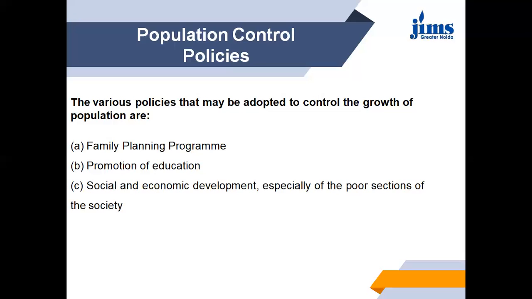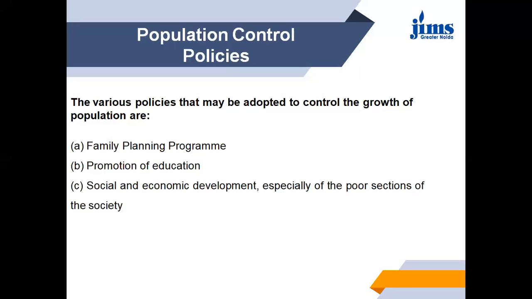Then social and economic development, especially for the poor section of society. Development is the best contraceptive, we can say. This implies that with social and economic development, the birth rate will go down, as people with higher levels of living prefer to have fewer children. First, people with a higher level of living do not need children to supplement the family's meager income.